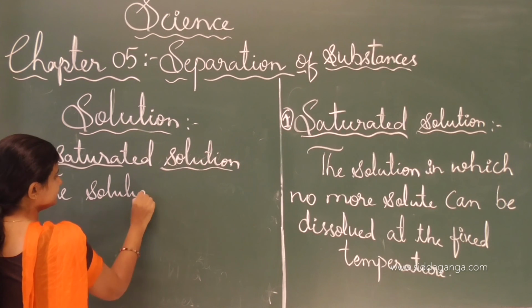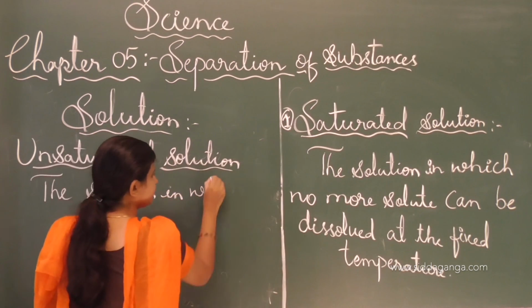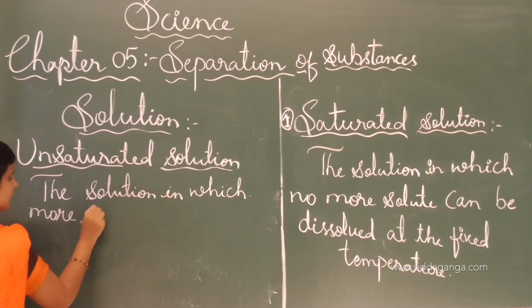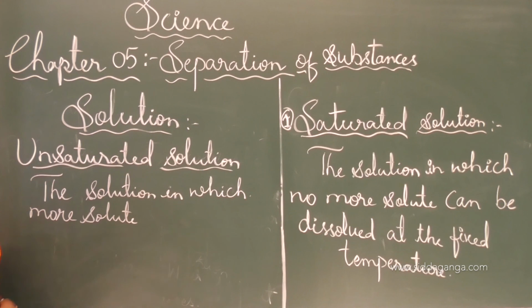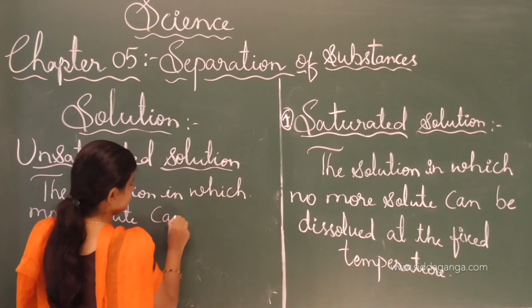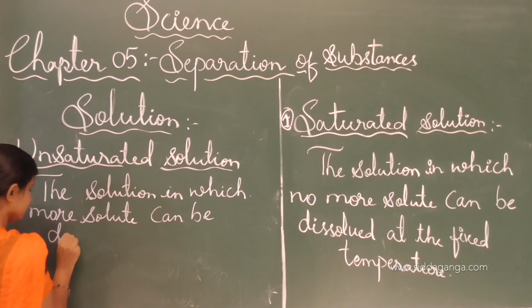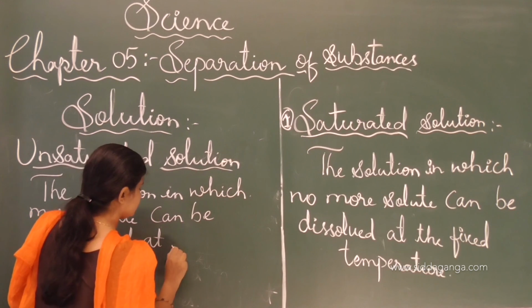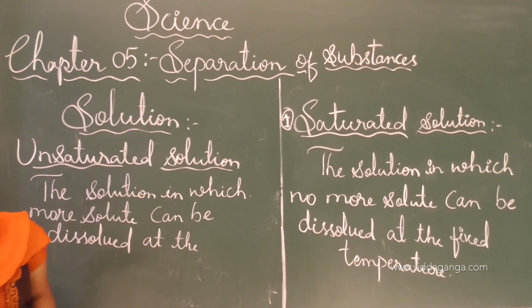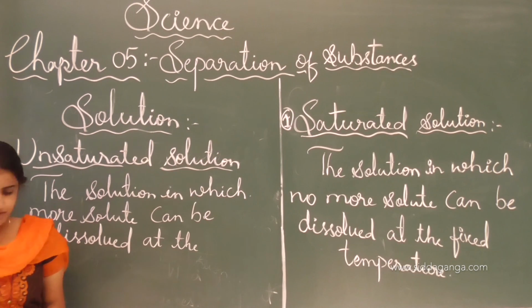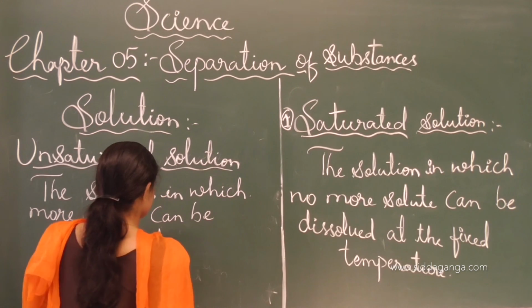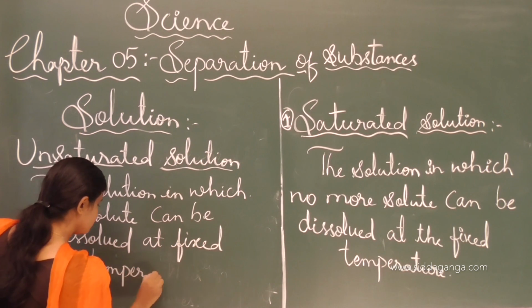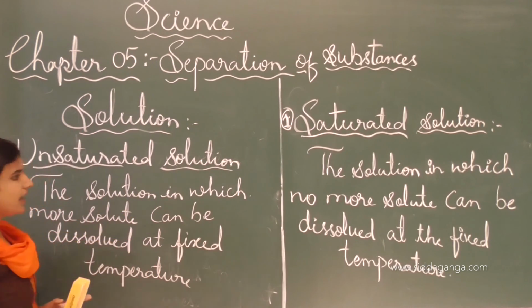The solution in which more solute can be dissolved at fixed temperature, we call it an unsaturated solution.